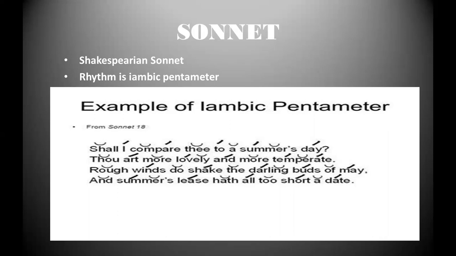Coming to rhythm, rhythm in sonnet is mostly iambic pentameter, and one of the best examples is from Shakespeare, sonnet number 18, that is there before you. Shall I compare thee to a summer's day? So when we say iamb, it is an unstressed syllable followed by a stressed one. So in sonnet, we have 5 unstressed followed by 5 stressed syllables. You can see in the slide, all 4 lines have the same pattern. So this is what we call iambic pentameter. This rhythm is followed in the sonnet.